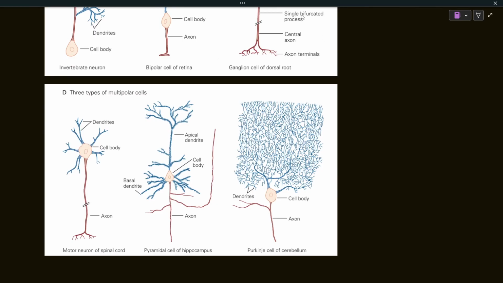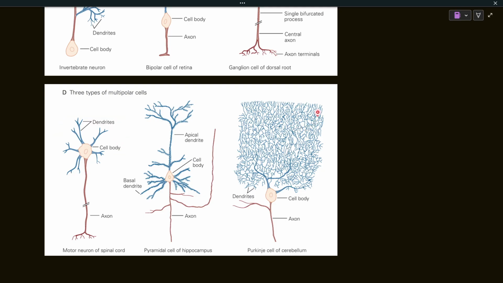Multipolar neurons can again be divided into different types. They are very diverse structurally, because the length of the axon can vary, and the complexity of the branching pattern in the dendrites can also vary.